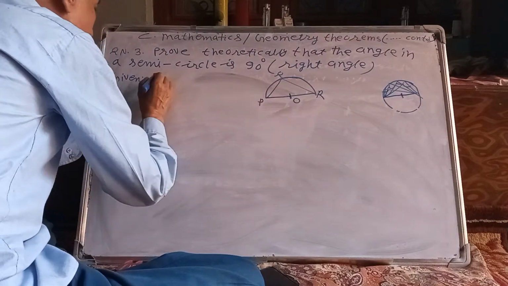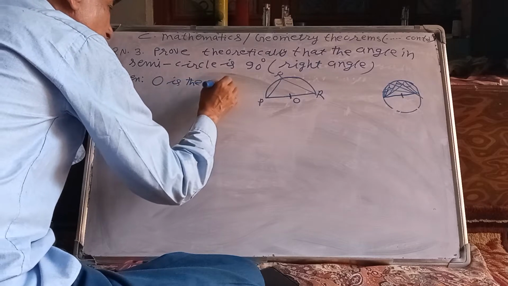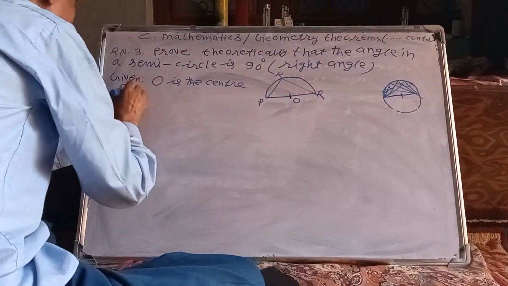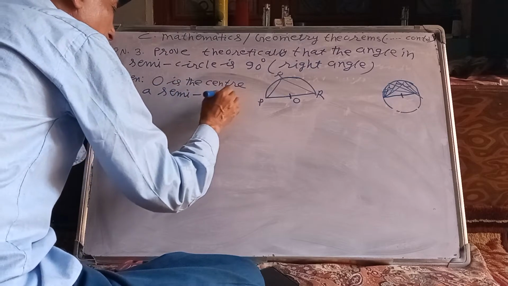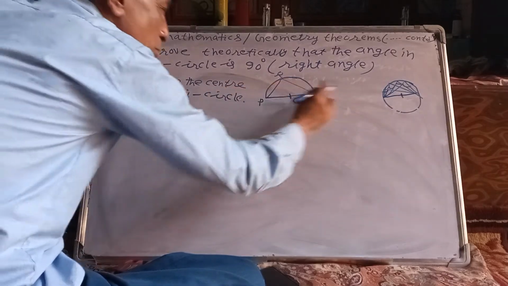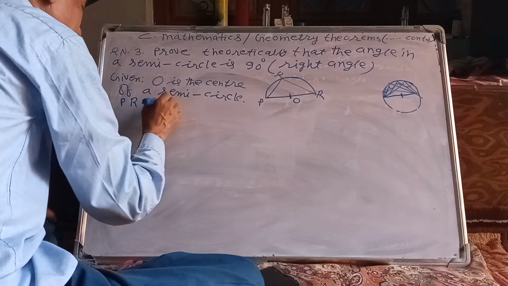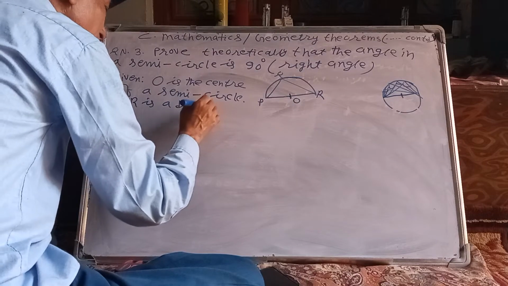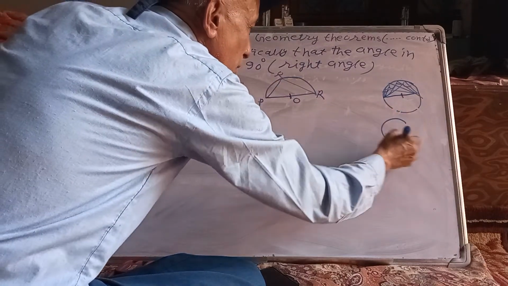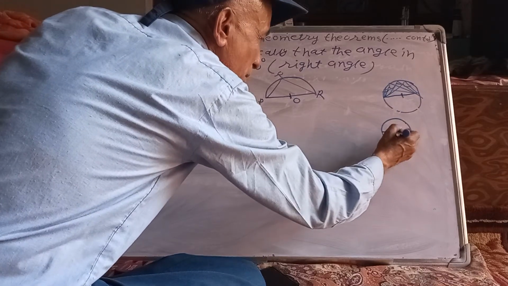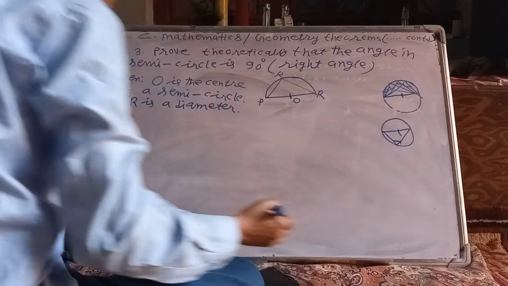Given O is the center of a semicircle. O is the center, means PR is the diameter. In any condition, if in a short question this is a diameter, you can join this angle. This angle is always 90 degree.